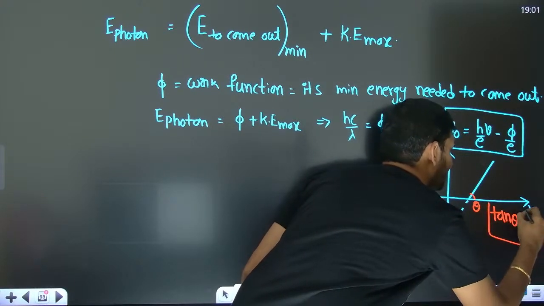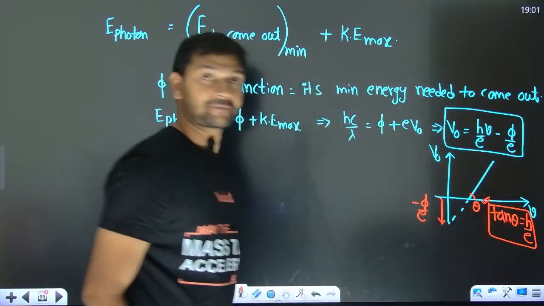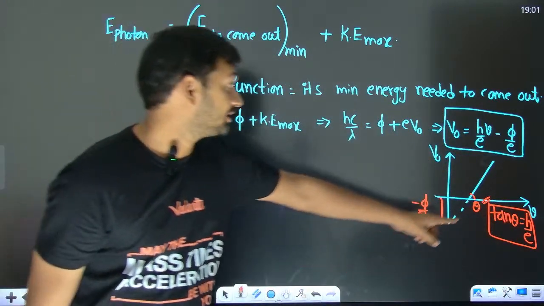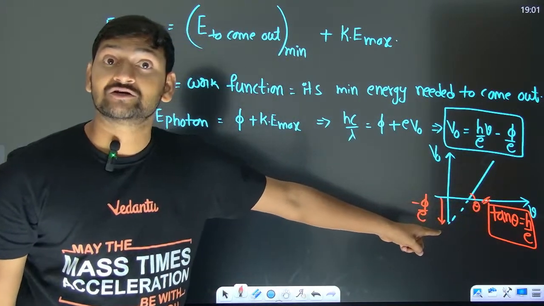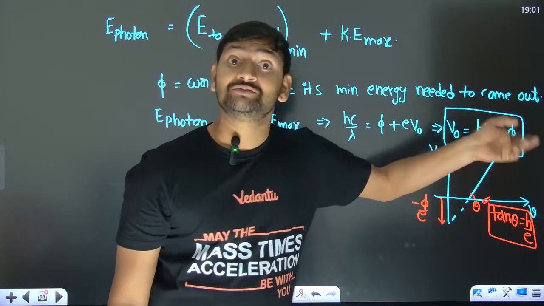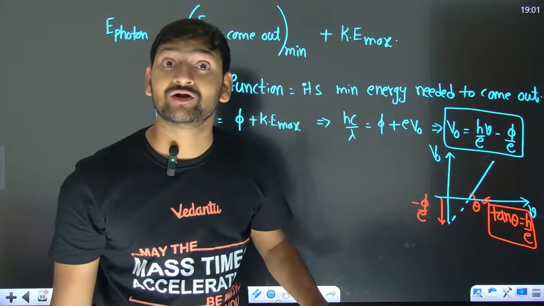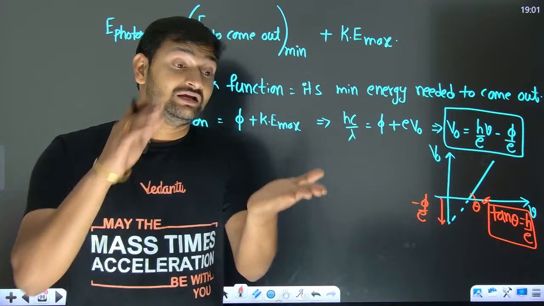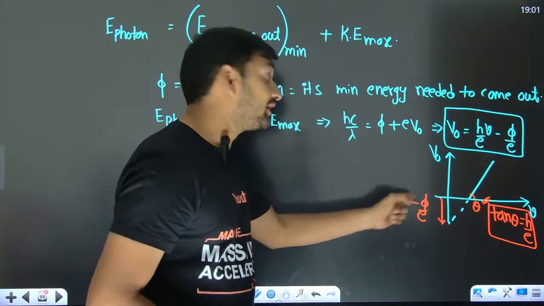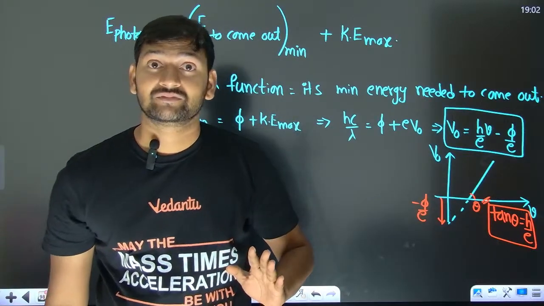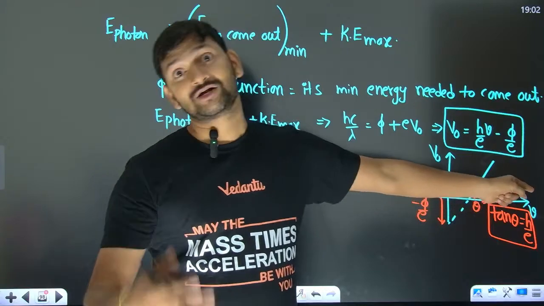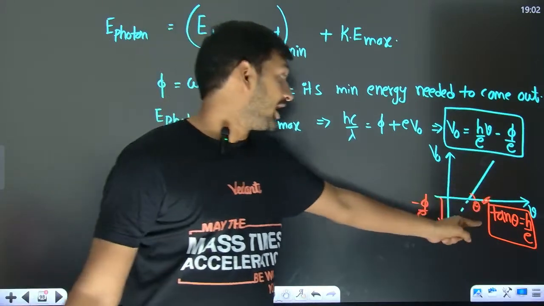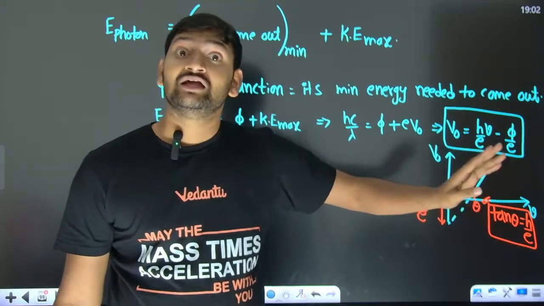And for your kind information, it's Planck's constant and charge of the electron. That means no matter which metal plate you take, the slope should be the same. Why? Depending on the metal plate you take, the work function of that metal plate might change. But Planck's constant is the same for every material and charge of the electron is the same for every material.